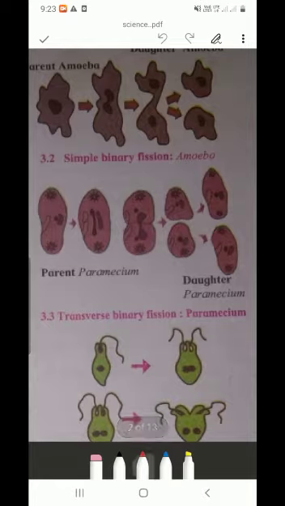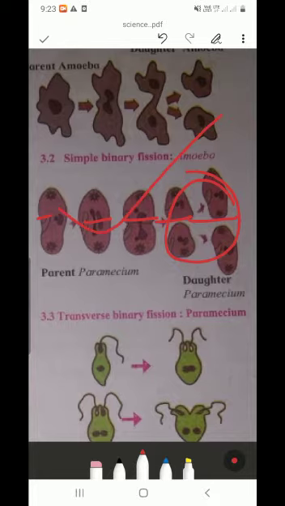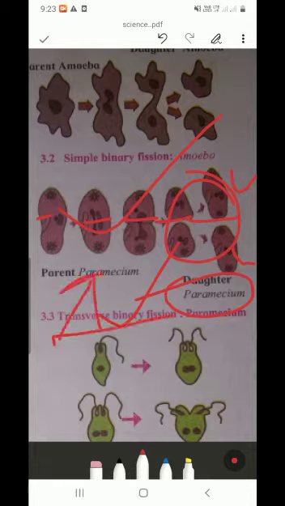Next is transverse binary fission. In transverse binary fission, transverse axis is seen. See, this is the transverse axis. According to that transverse axis, daughter paramecium are formed. See, transverse binary fission example is paramecium. Simple binary fission example is amoeba.